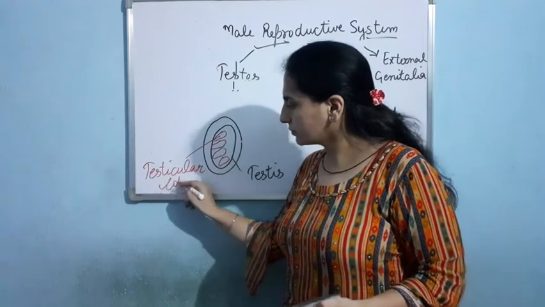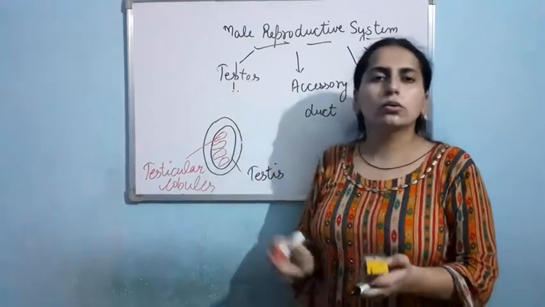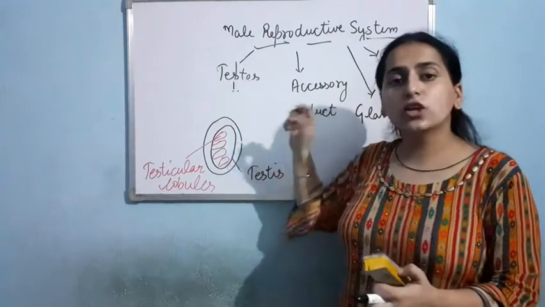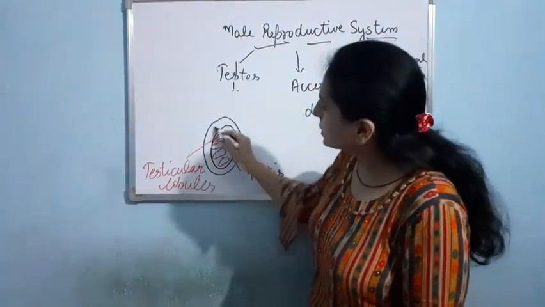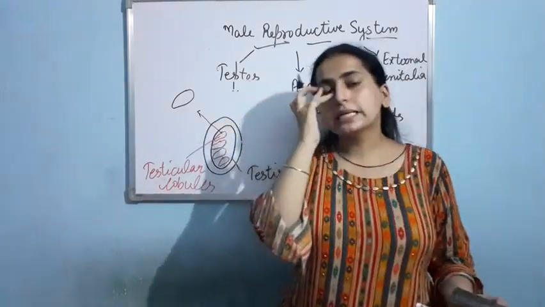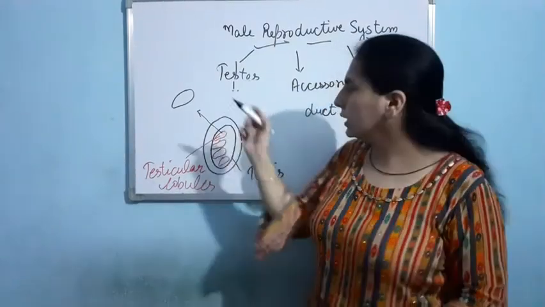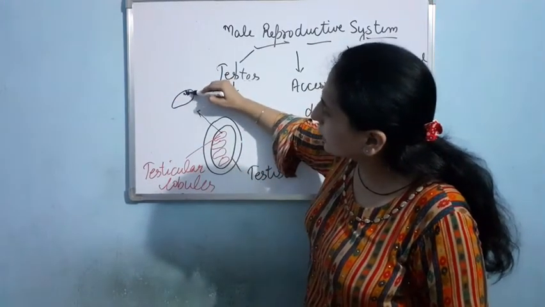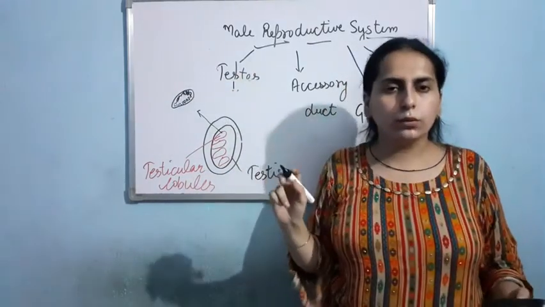So inside the testis, 250 to 280 testicular lobules are present. Now if I talk about each lobule, let me draw it here. Suppose here is one lobule. In the lobule, you can see 1 to 3 highly coiled seminiferous tubules. Inside each lobule, we are having 1, 2, 3 like this, highly coiled seminiferous tubules. Clear?